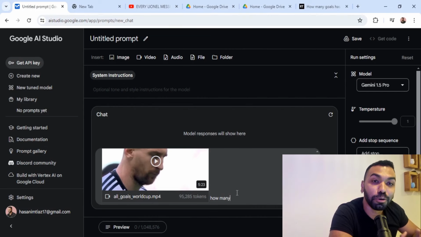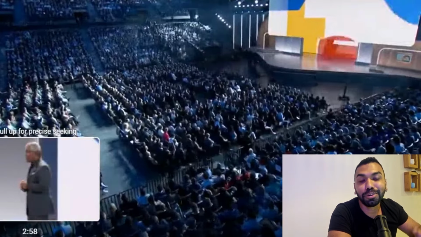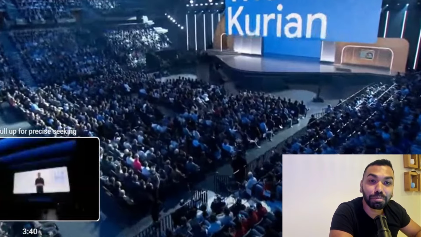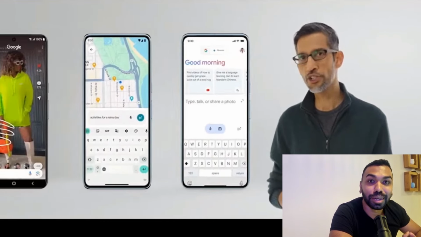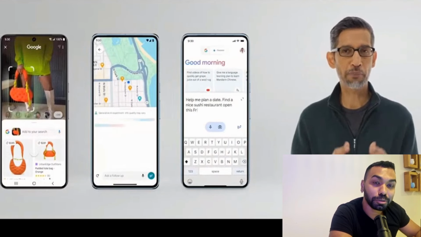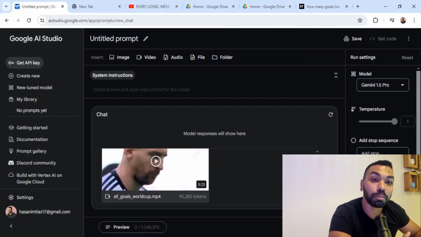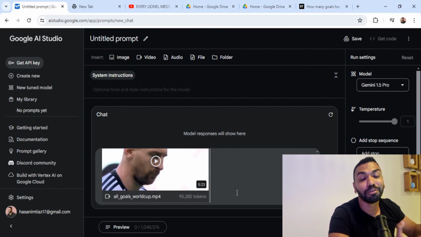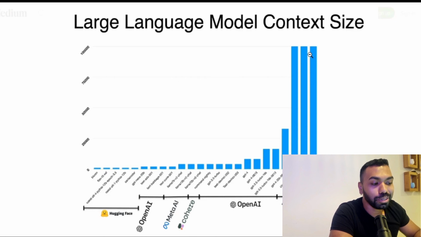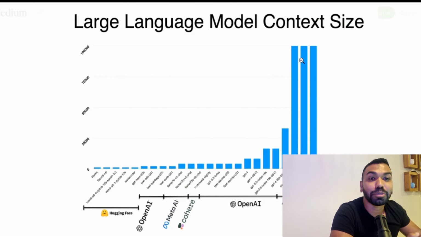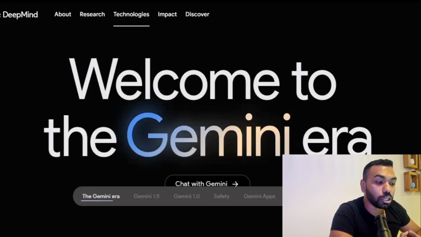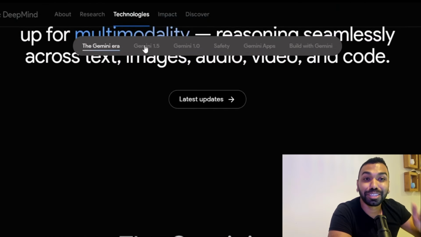Can Gemini 1.5 Pro guess how many goals Messi scored in this video? Well, Google recently unveiled Gemini 1.5 Pro in their latest keynote, claiming to have a context window of 1 million tokens and also advanced multimodal capabilities that includes video input. This puts Gemini 1.5 in a different stratosphere compared to other LLMs in the market. So in this video, I'll put it to the test.